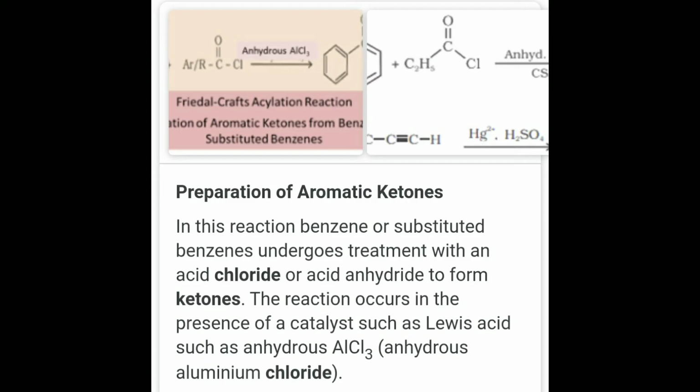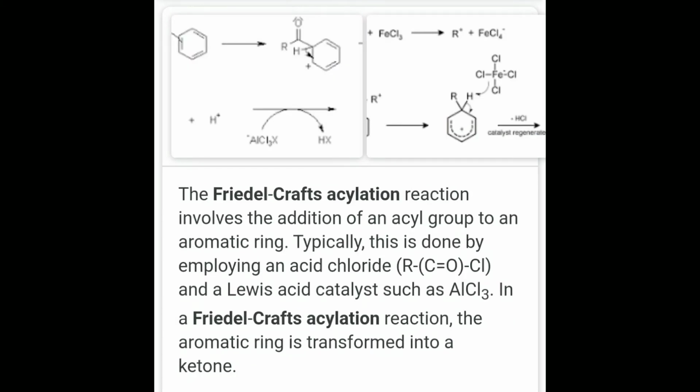The reaction occurs in presence of a catalyst such as a Lewis acid, anhydrous AlCl3. This Friedel-Crafts acylation reaction involves the addition of an acyl group to an aromatic ring. This is done by an acid chloride and a Lewis acid catalyst, AlCl3.